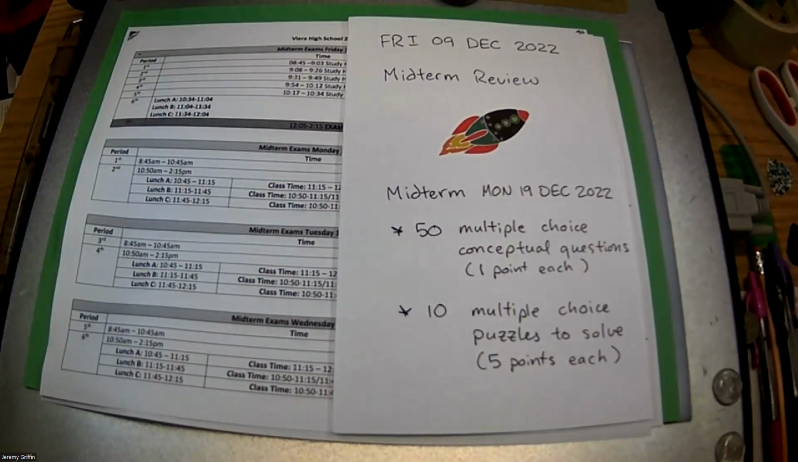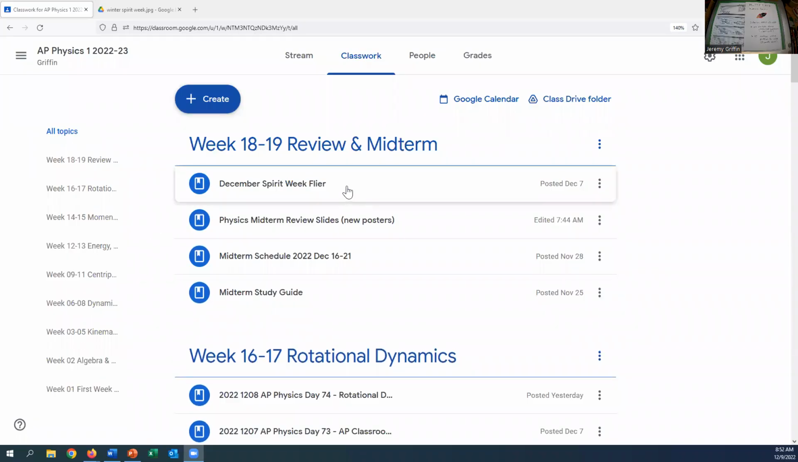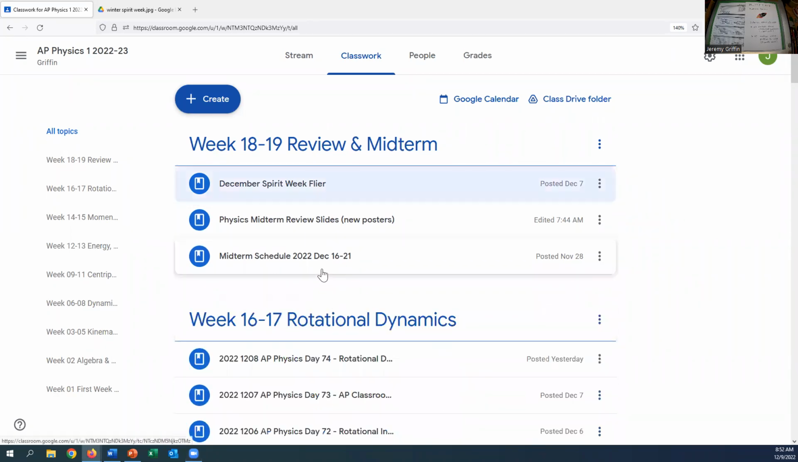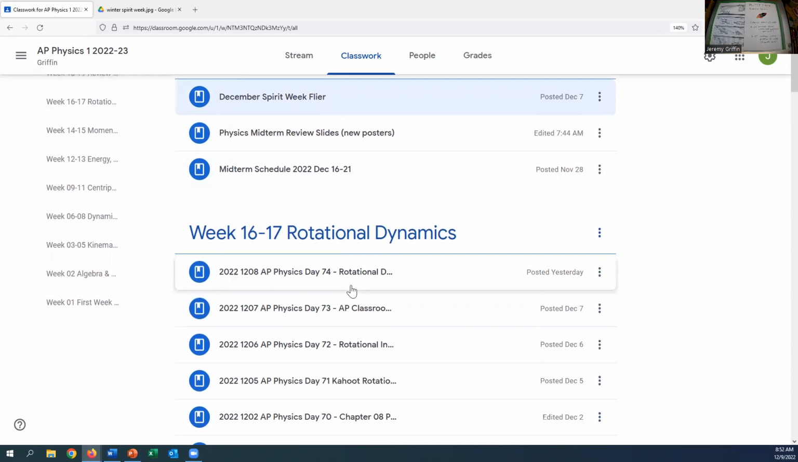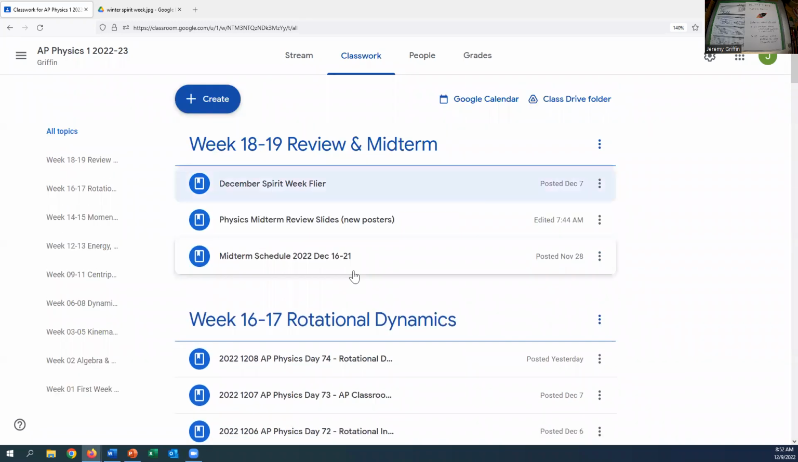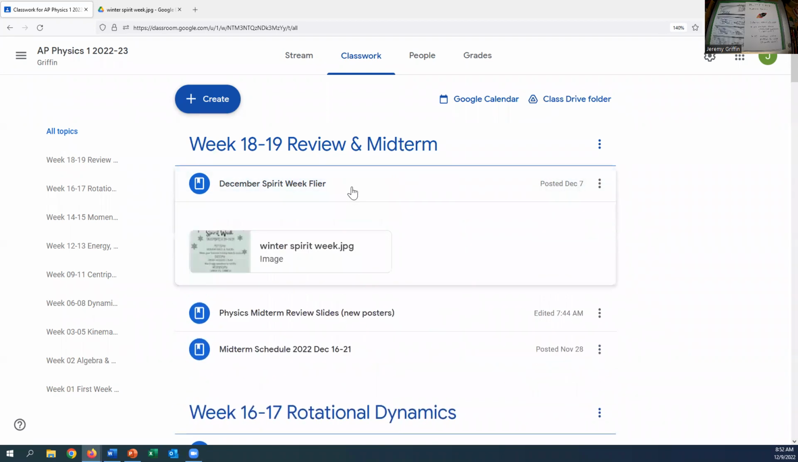So switch my screen over here. All right, let me show you some stuff on Google Classroom. Midterm study guide. Hey, whoa, where did it just go? It just disappeared. I clicked on it and it disappeared. Okay, well, anyway, the half page is on your desk. I'm almost afraid to click any of these other ones.